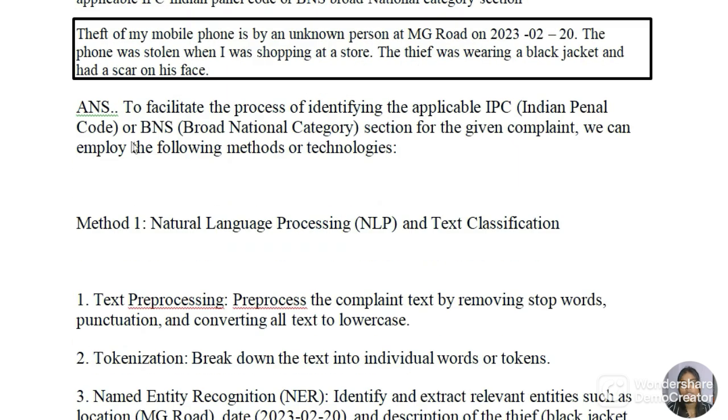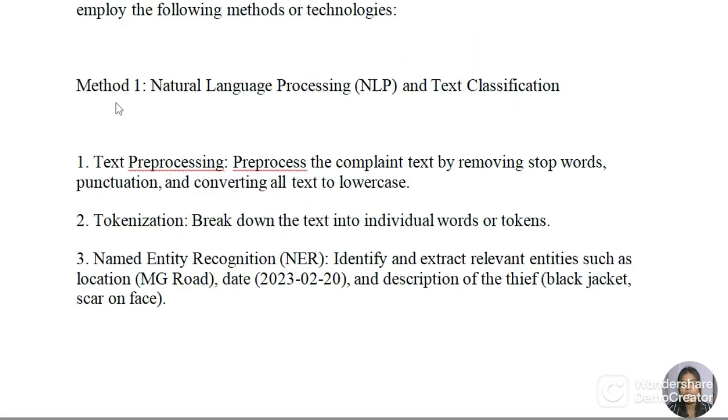So, to facilitate the process of identifying the applicable IPC or BNS section for the given complaint, we can employ the following methods or technology. So, method one is